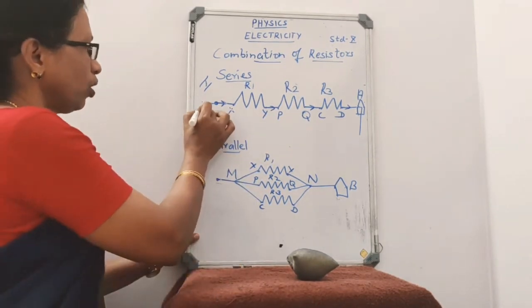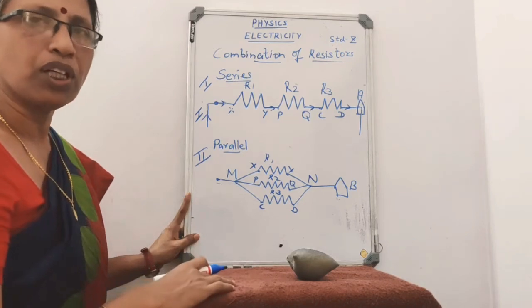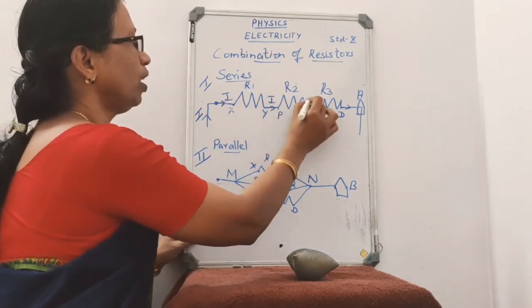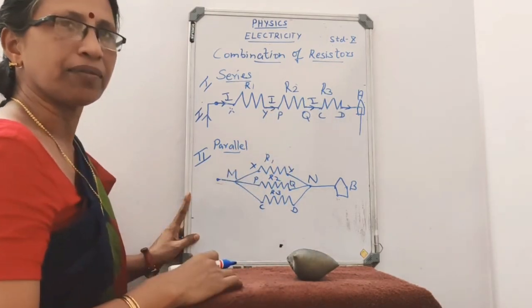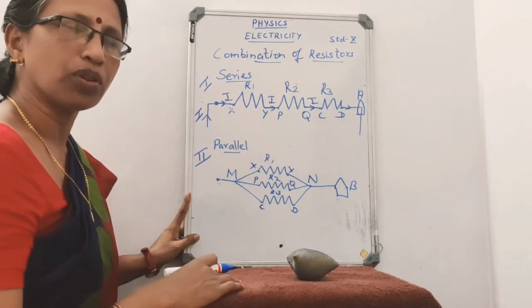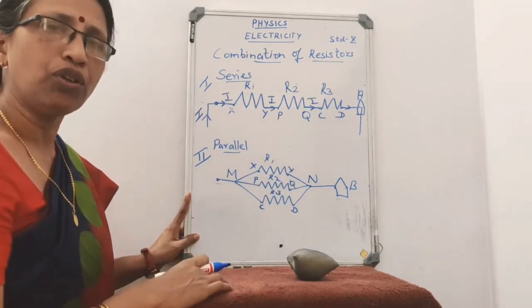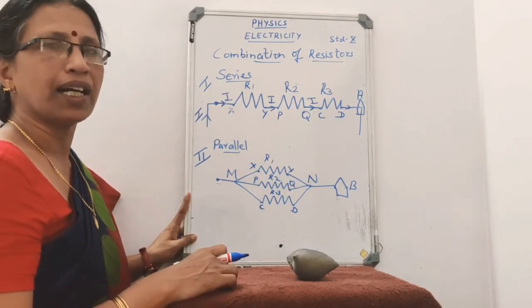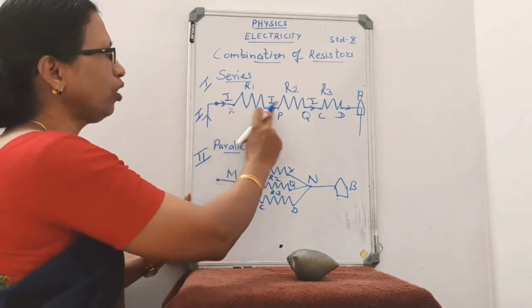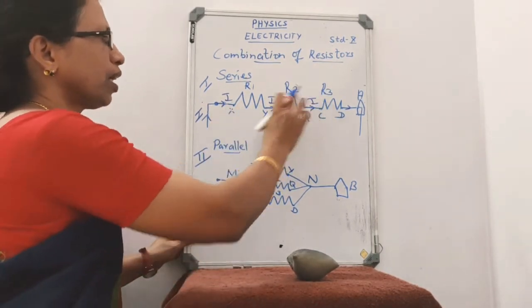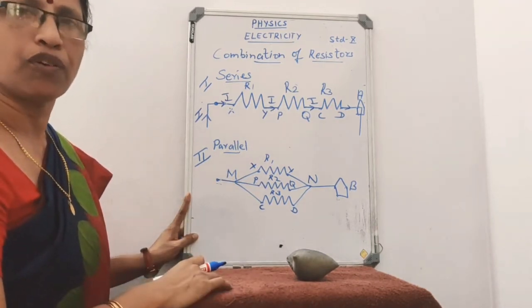If I amount of current is flowing through the circuit, then I amount of current will be flowing through the three resistors. The same amount of current will be flowing through the three resistors, as there is only one way for the current to flow in series arrangement. The values of the three resistors will be different here.